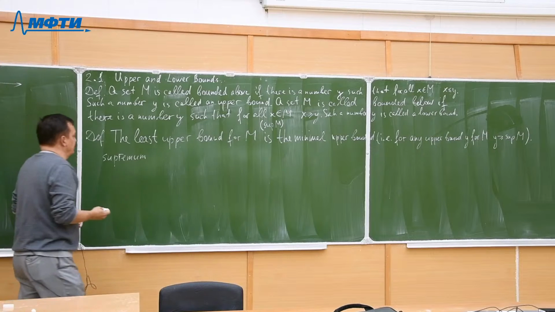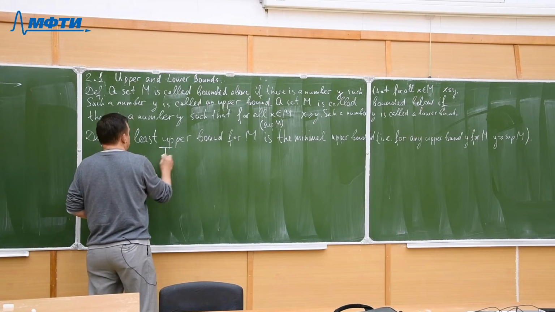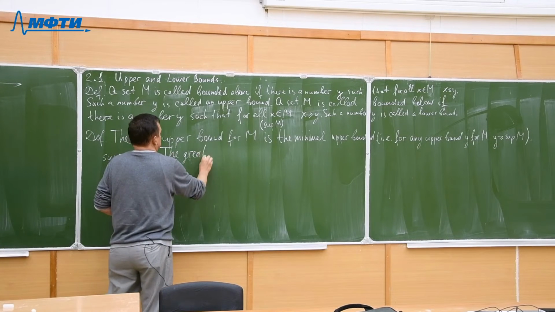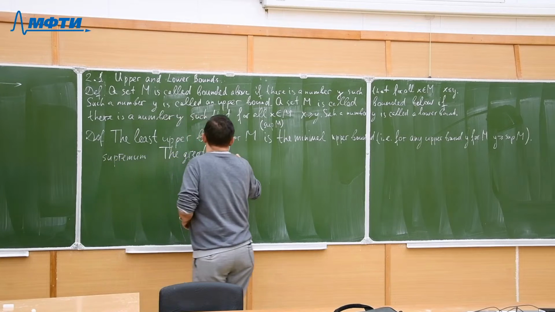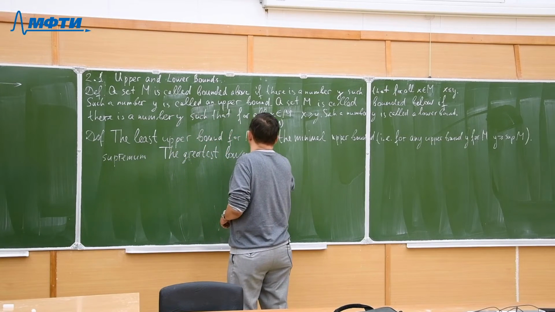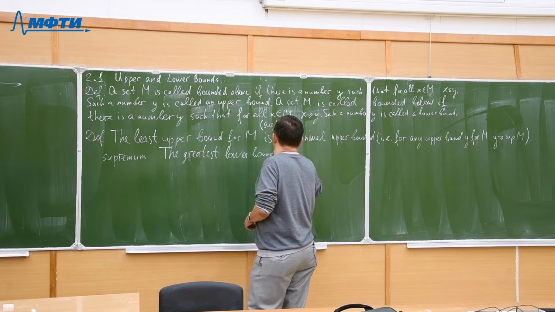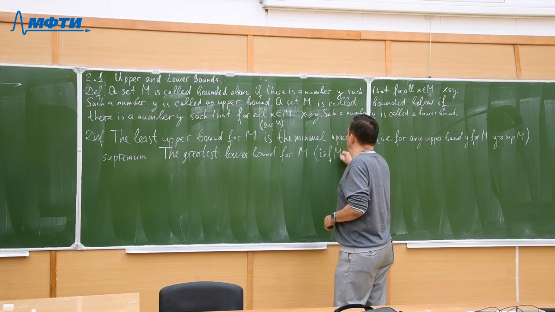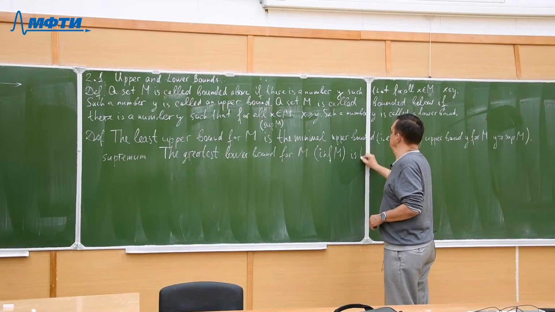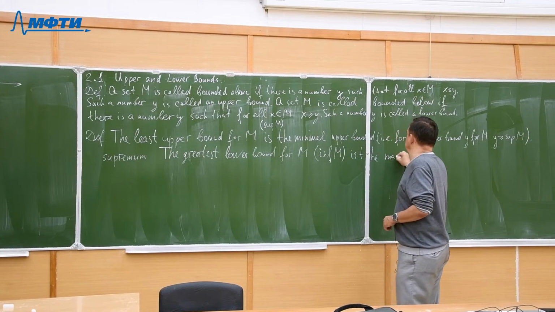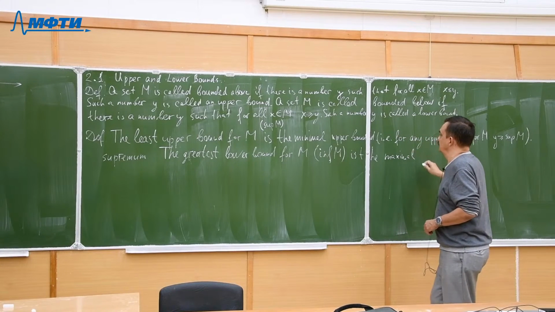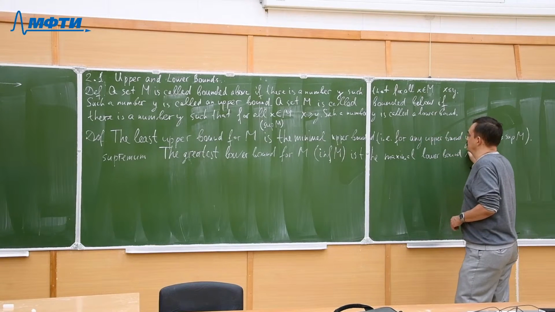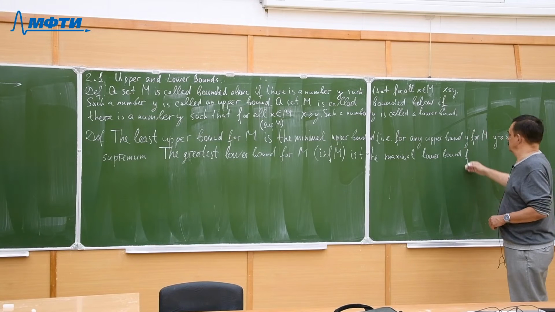Analogously, we may define the greatest lower bound for M, which is denoted as inf M, is the maximal lower bound for M, right?